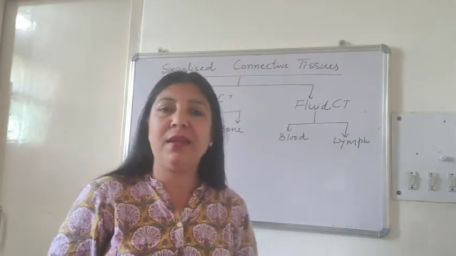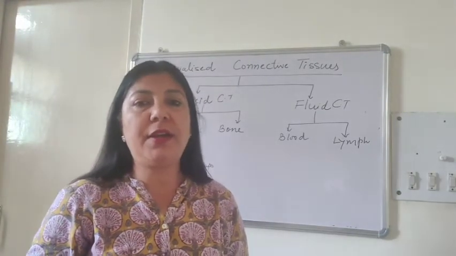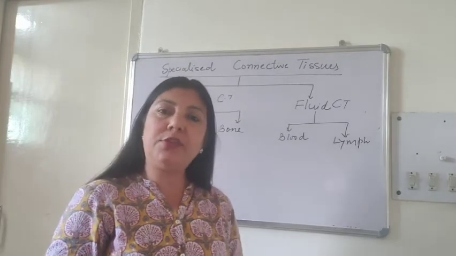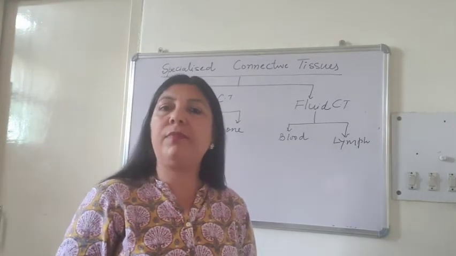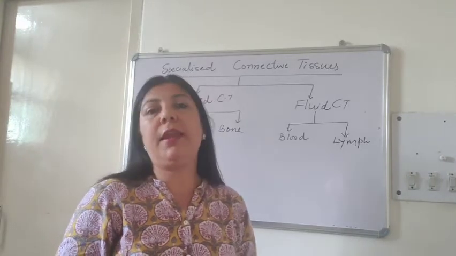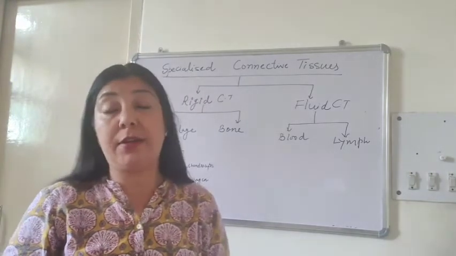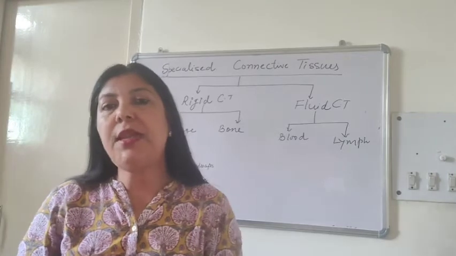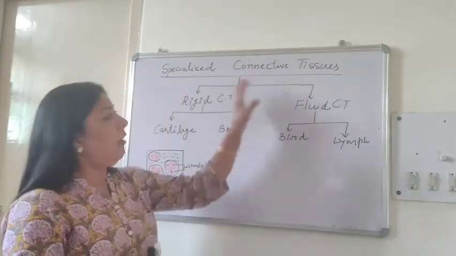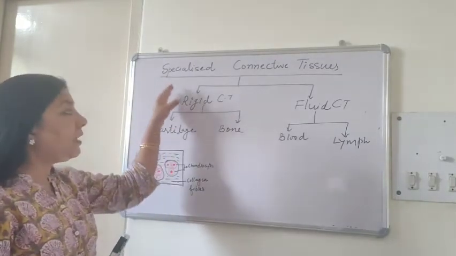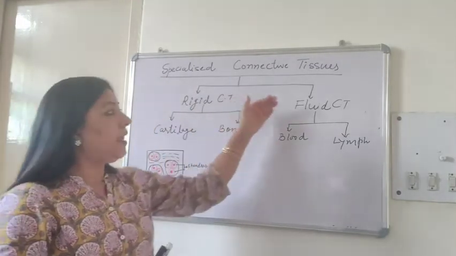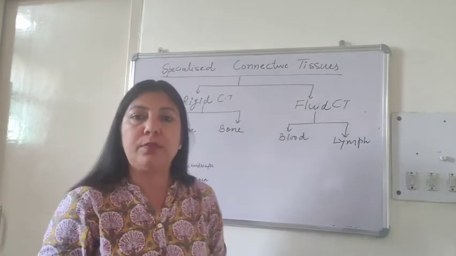Hello students. In the last lecture, we studied about the loose connective tissues and dense connective tissues. Today we will take up the rest part of the connective tissues, that is specialized connective tissues. In specialized connective tissues, I have grouped them in two categories. Number one is rigid connective tissue and second is fluid connective tissue.